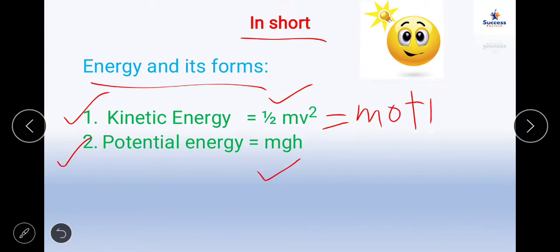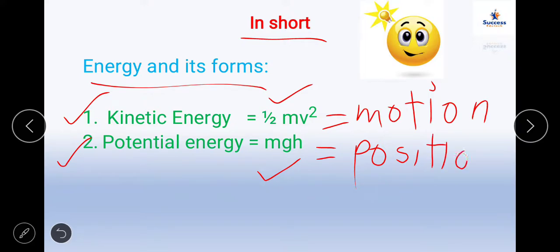Whenever the object is under motion, we talk about kinetic energy, and when we talk about the state of the object or the position of the object, at that time we talk about potential energy. These are the two key terms which you should remember relating to kinetic energy and potential energy.